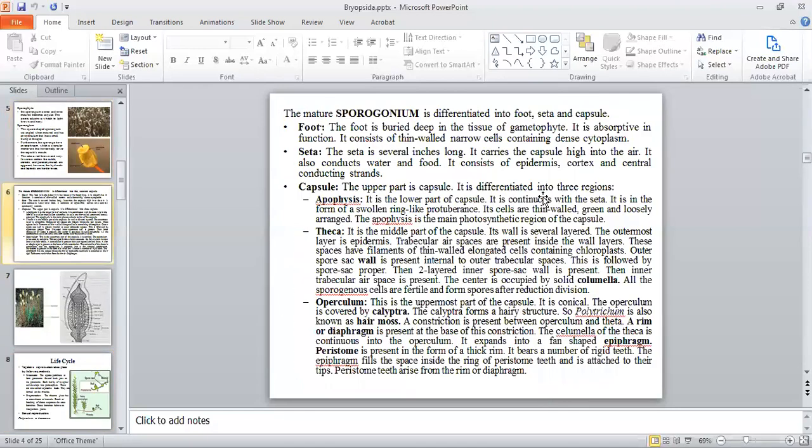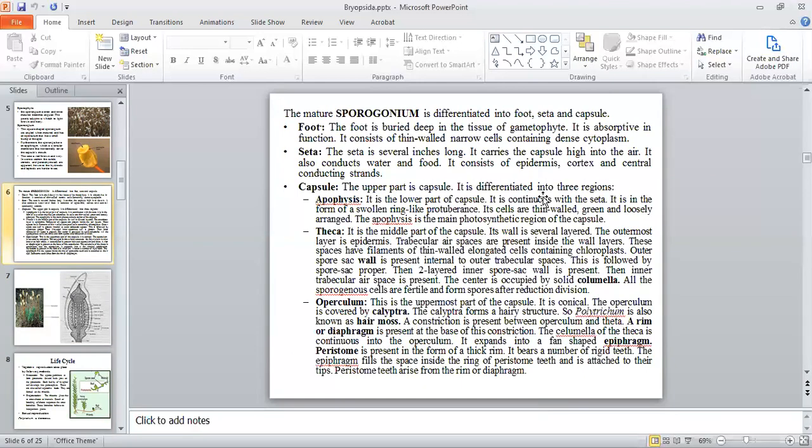Now look at the sporophyte of the polytrichum. It is differentiated into foot, seta and capsule. The capsule is again differentiated into three parts, that is apophysis, theca, and operculum. The foot is buried in the gametophyte. It consists of thin-walled narrow cells with dense cytoplasm. It is absorptive in function. Seta is several inches long. It carries the capsule high into the air and conducts water and food to the capsule.